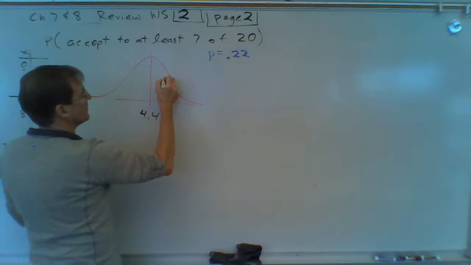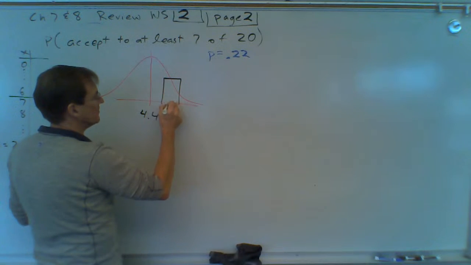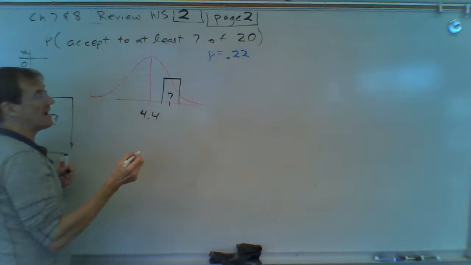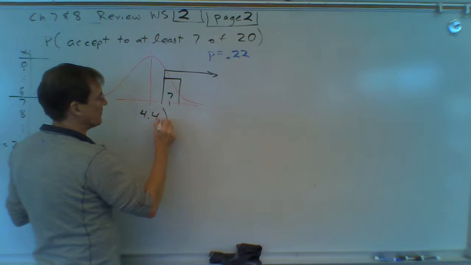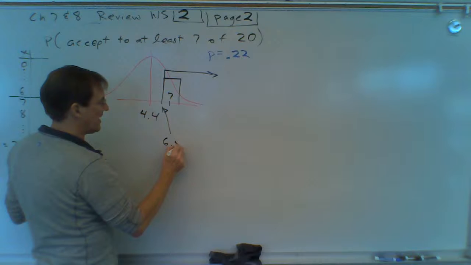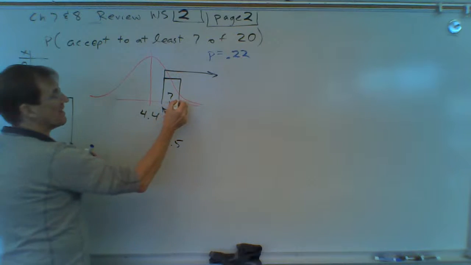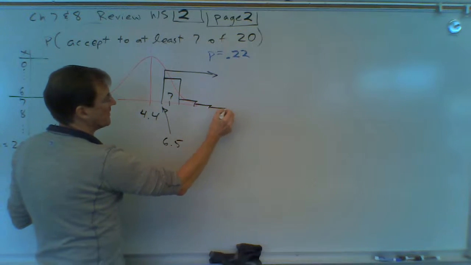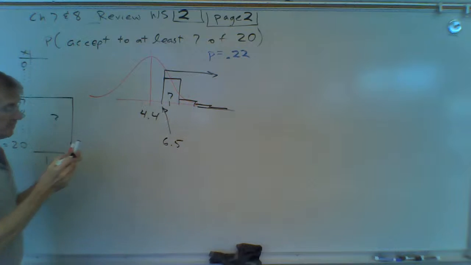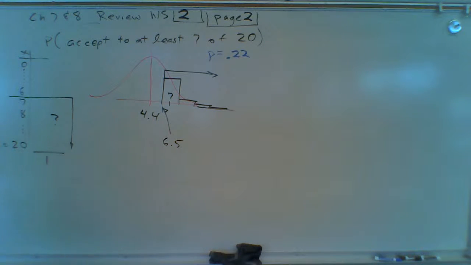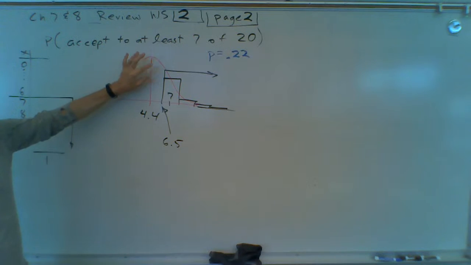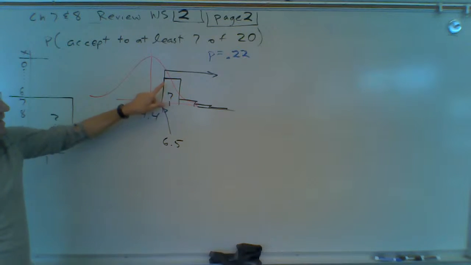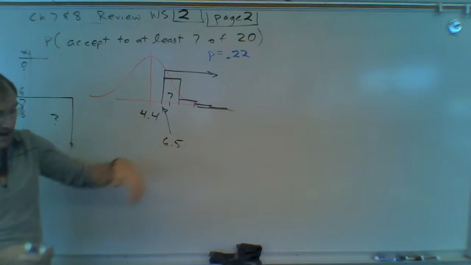The 7 bar is going to be over here someplace. So at least 7 is 7 or more. So that's from here up. That point right there is 6.5. So we want to include the 7 bar, the 8 bar, the 9 bar, the 10 bar, all the way out to 20. We can approximate all those bars added up by finding the area from 6.5 over.